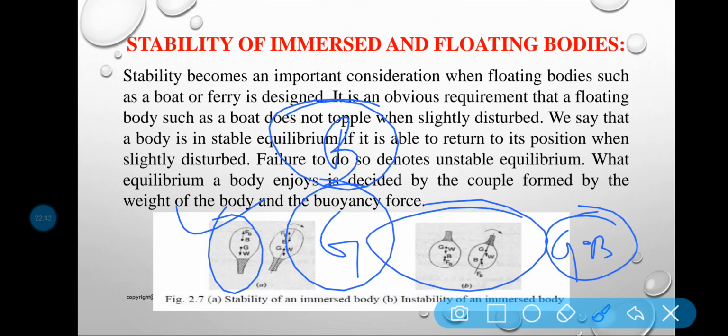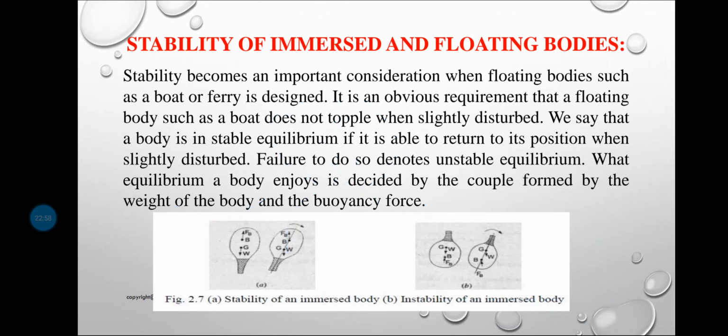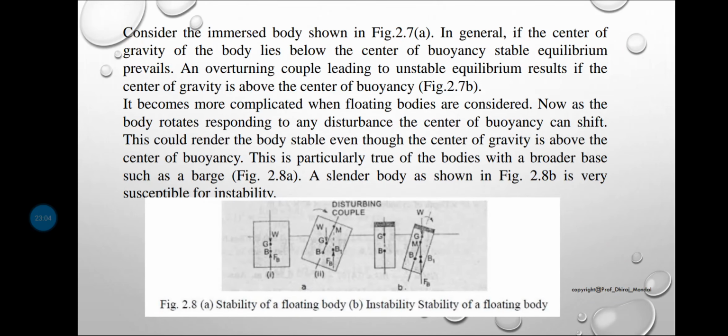For unstable equilibrium, the center of gravity must lie above the center of buoyancy. This is a very important point, and it will come in MCQs, asking what is the condition for stable equilibrium. Some confusing options will be given to you, and you have to choose the answer. Okay, so it is all about the submerged body.